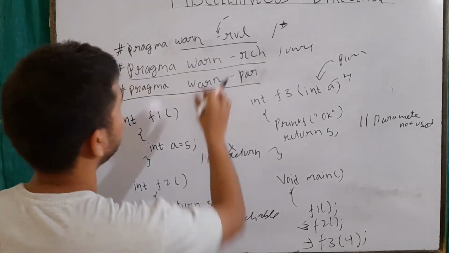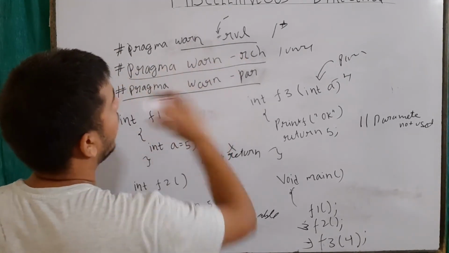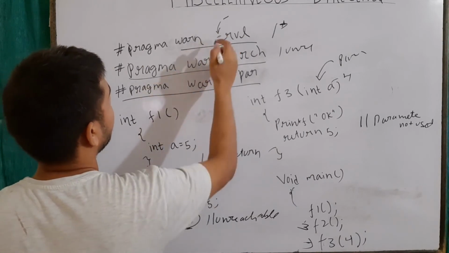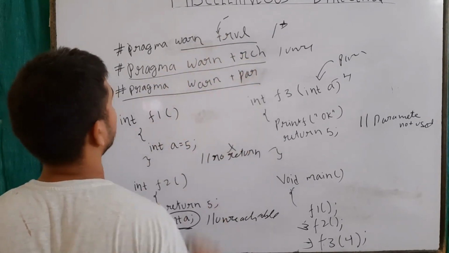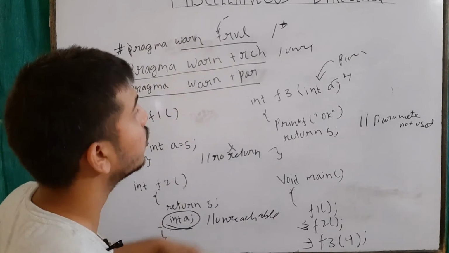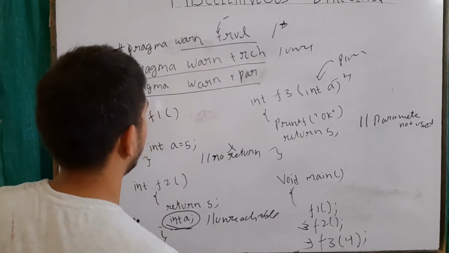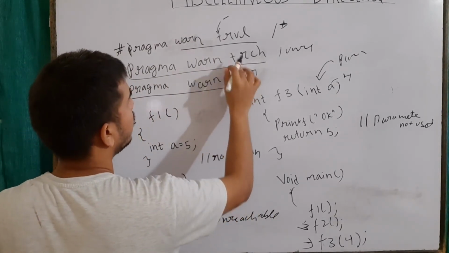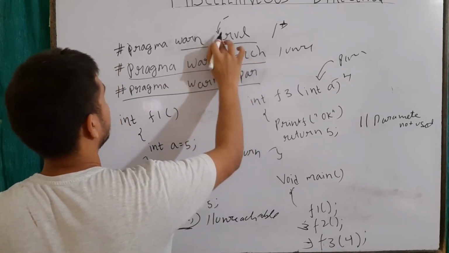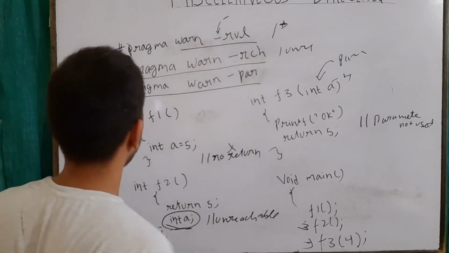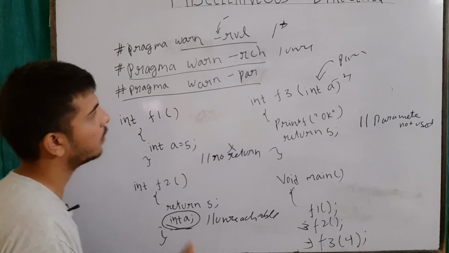Another thing is that this minus means remove, and we can also do it like this, and plus means show us those sorts of warnings. Minus means don't show, plus means show us. That is the meaning of minus and plus. So this is about #pragma.